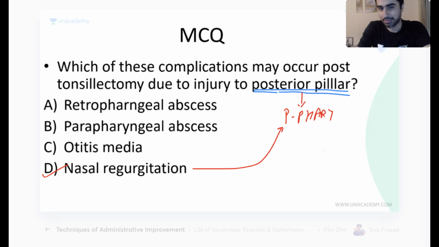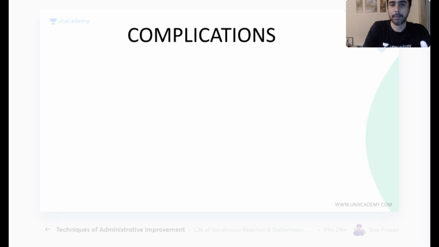Normally it doesn't happen, it shouldn't happen. If it happens, this is the reason and this is the problem that will come. Patient will have nasal regurgitation. He'll say, when I eat something, especially which is liquid, it comes into my nose and I have to cough or sneeze it out. Nasal regurgitation.